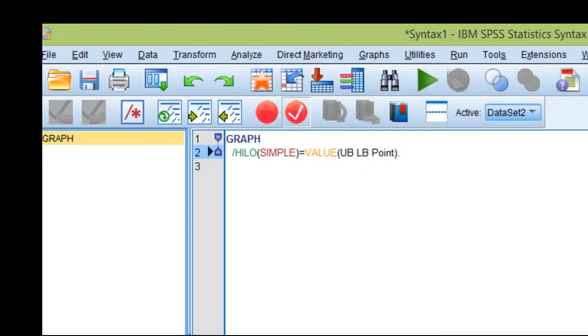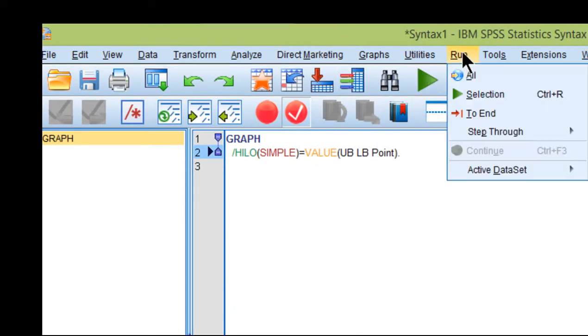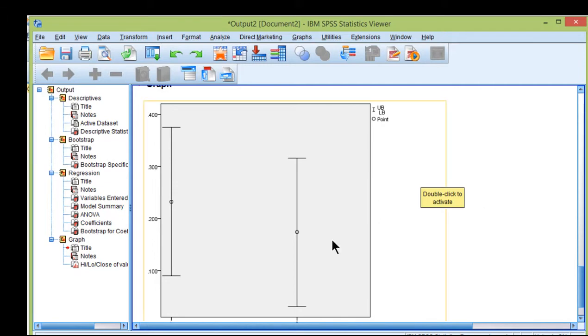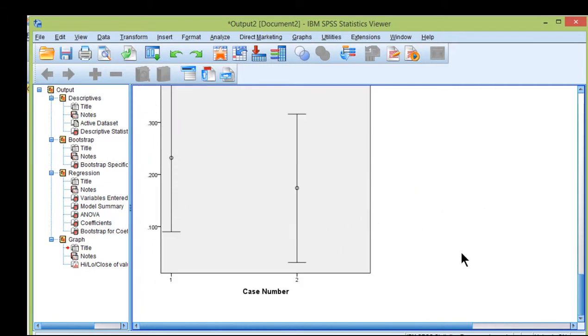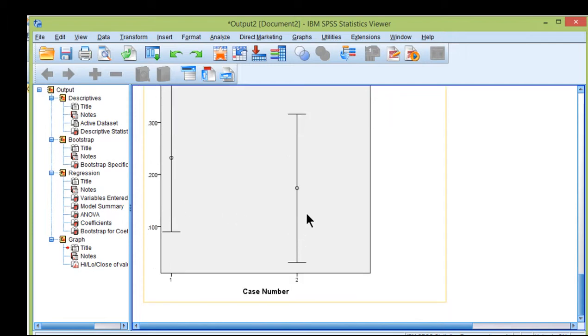Once you've done that, click Run. SPSS will create a high-low chart with the point estimates and the upper and lower bounds associated with each variable. In this case, variable 1 is education. That's the point estimate that was estimated for education, and this is the point estimate that was estimated for IQ.